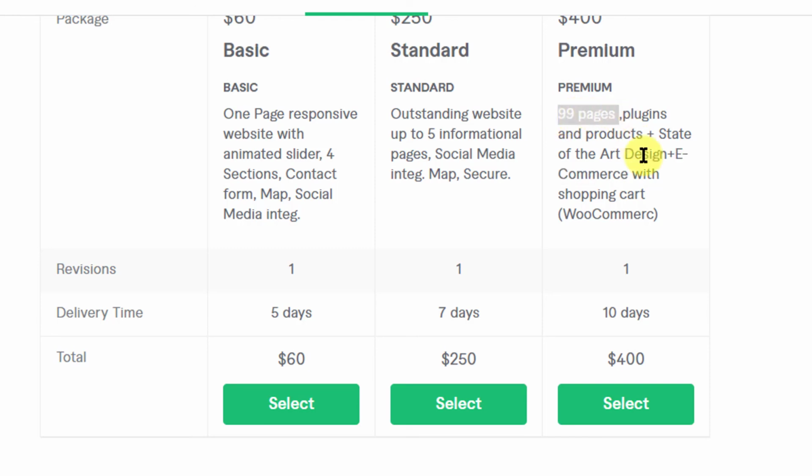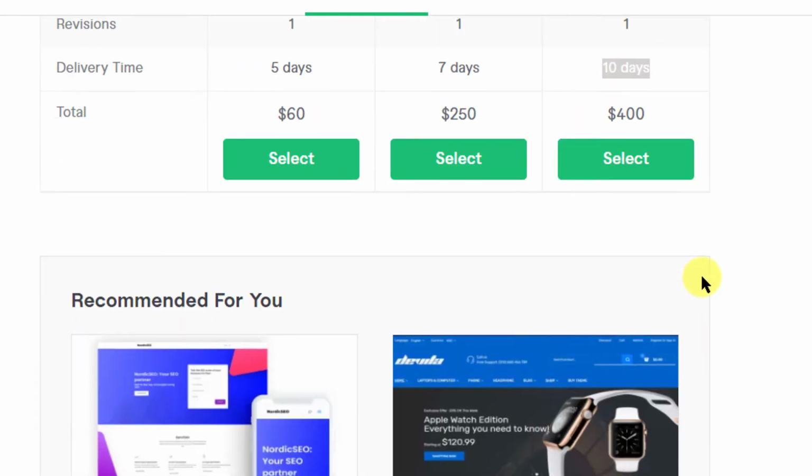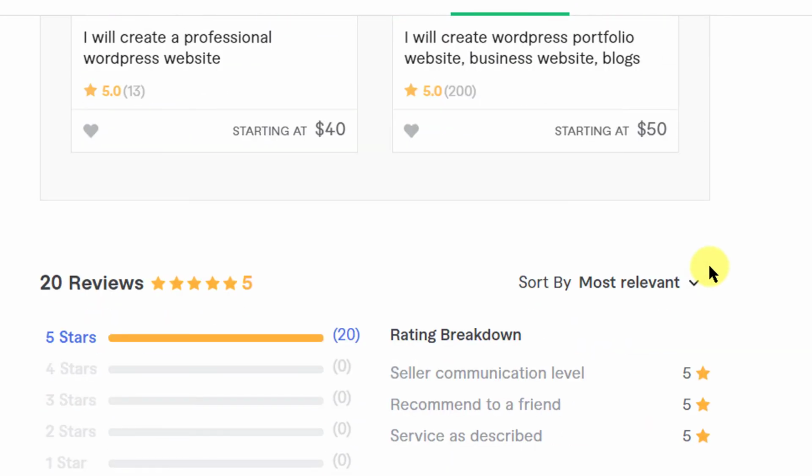understand that. But apart from that, if you really want to have 99 informational pages without your product listing, then you will not be able to do it in 10 days. Or you're just copying, cloning pages. Then it's possible. All right, let's move ahead.